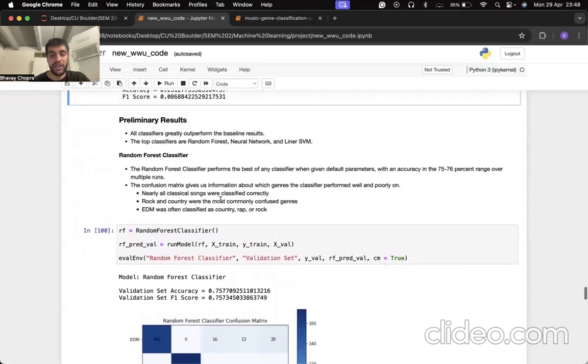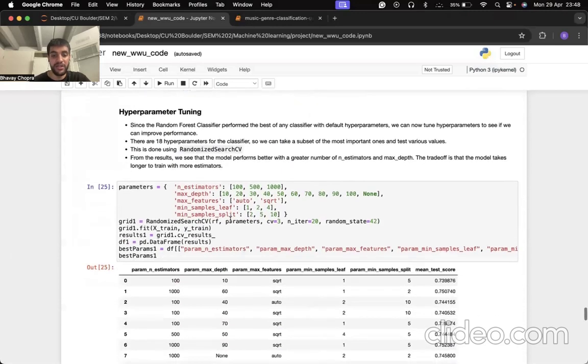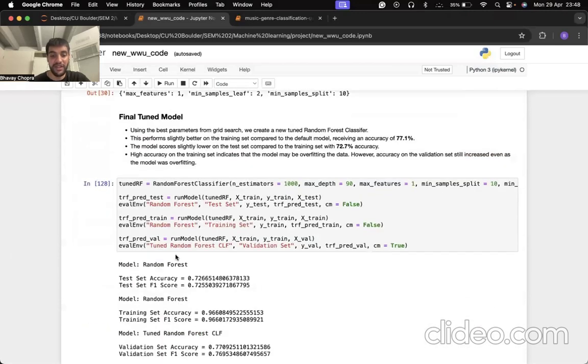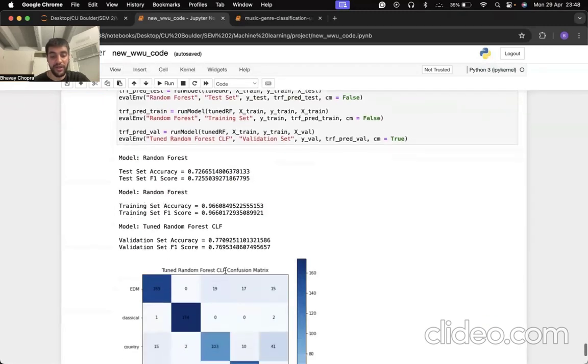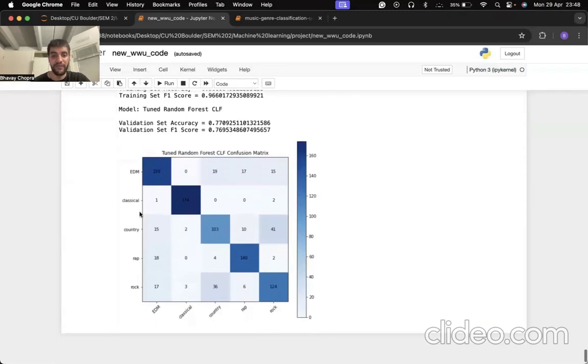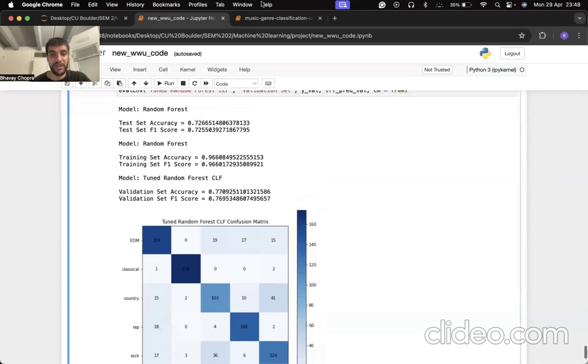So this brought about the need to carry out some more hyperparameter tuning. And we did this using randomized search CV as well as grid search CV. And the final fine-tuned model gave us an improvement of 1.1% in the final validation set accuracy. And this is the result of it. So the final accuracy we achieved on the testing set was 77.09%.